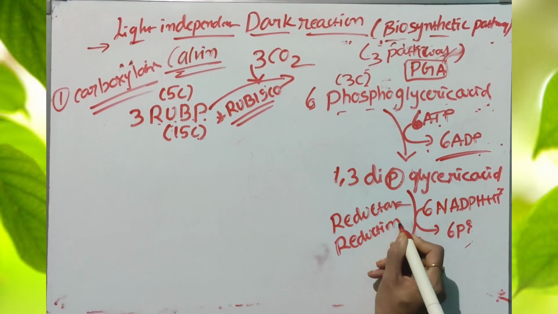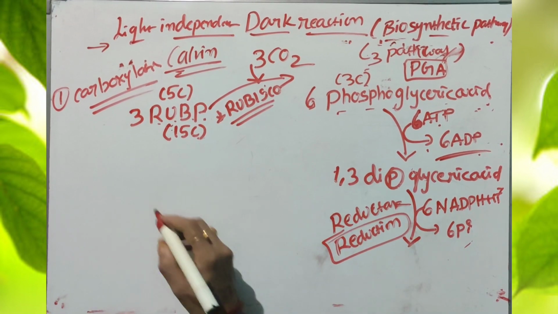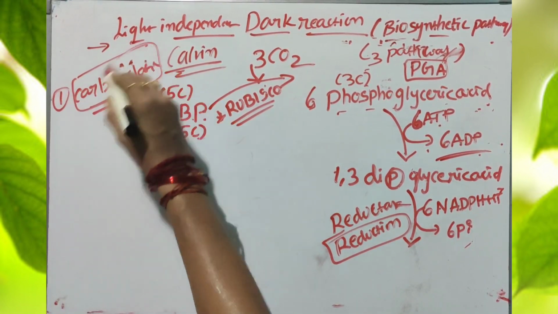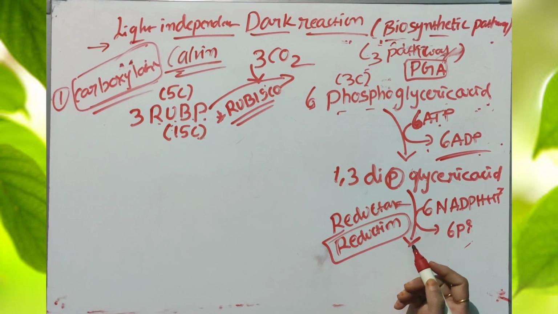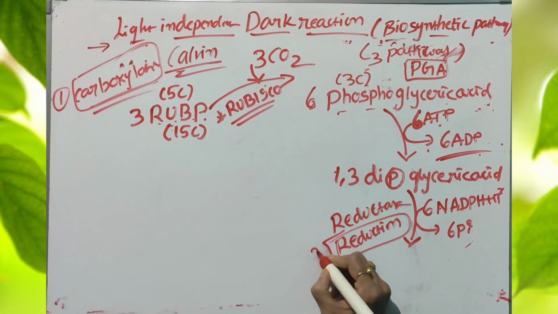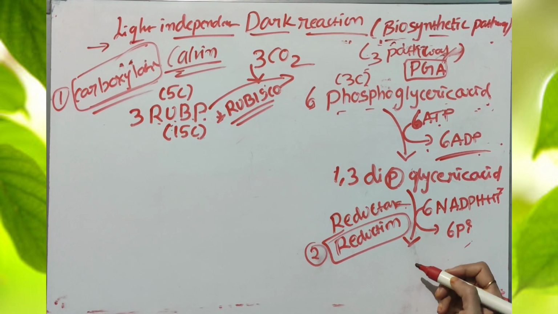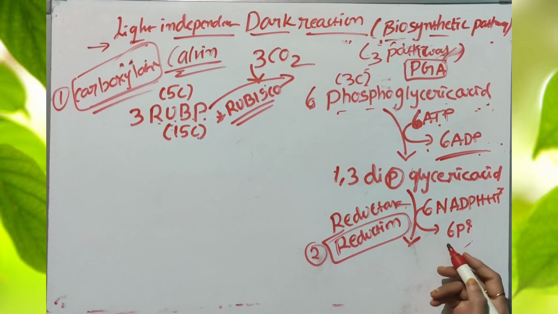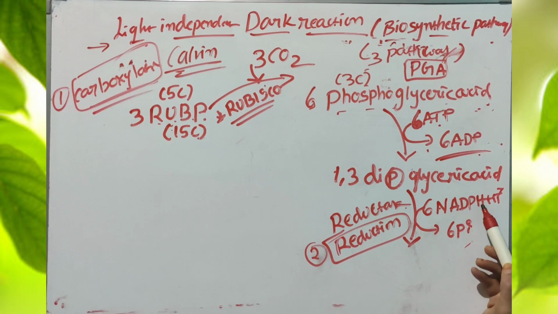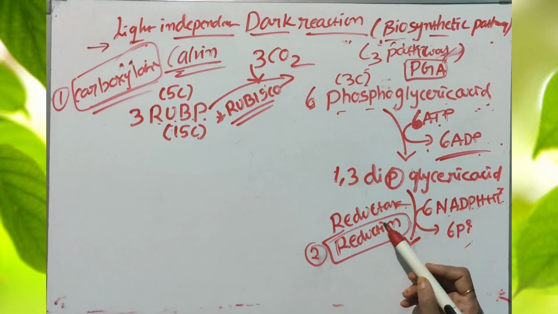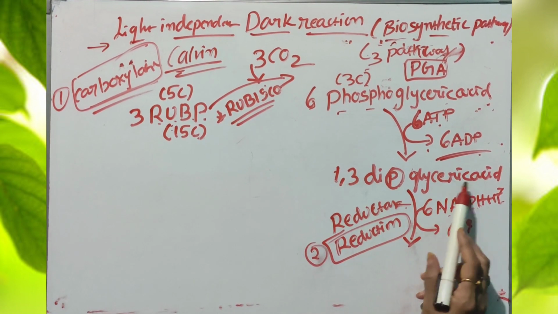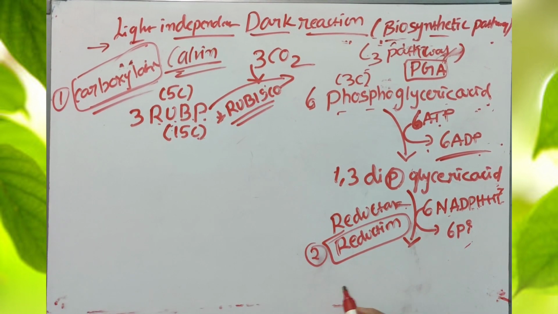The second reaction is called reduction. The first reaction is called carboxylation. The second reaction is called reduction reaction, by the enzyme called reductase. So the addition of hydrogens from the NADPH plus H plus to the 1,3 diphosphoglyceric acid produces, what is the main